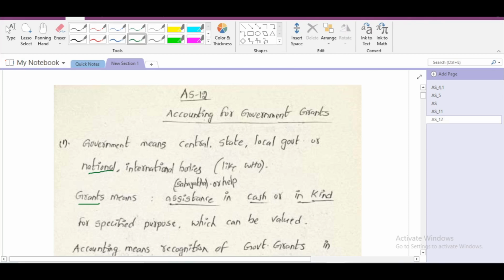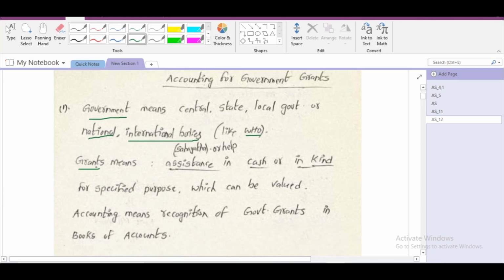In this accounting standard, first of all we have to understand what government means. Government means central, state or local government, or it may be a national or international body. For example, World Health Organization. It is an international body. All these bodies will come under the government meaning.